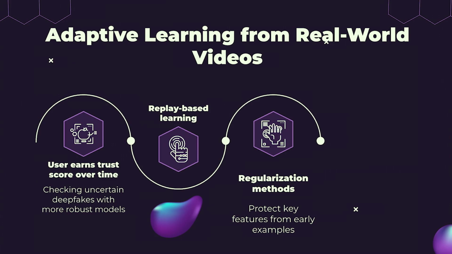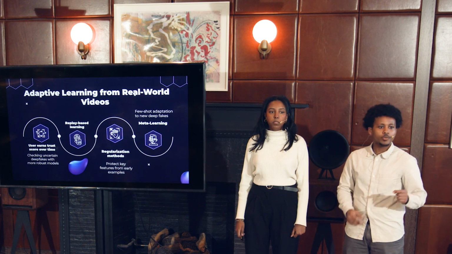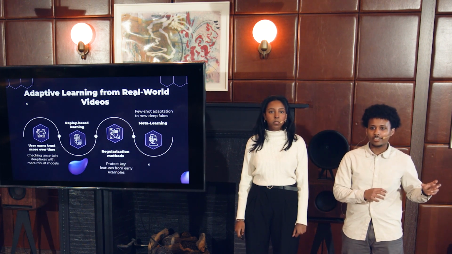But deepfakes also vary in their features and they're also evolving. So we want our model to evolve with them. We use meta learning to get this feature. And all these features of Deep Detect Live combined together help it evolve with user input and also keep it in front of any threats it faces online.